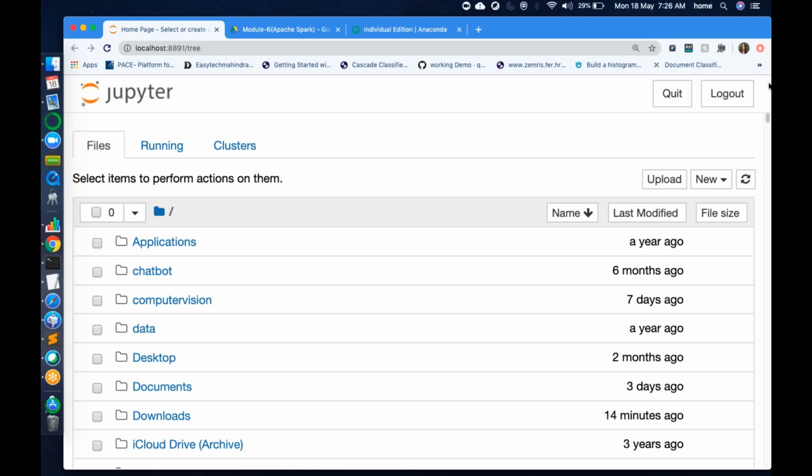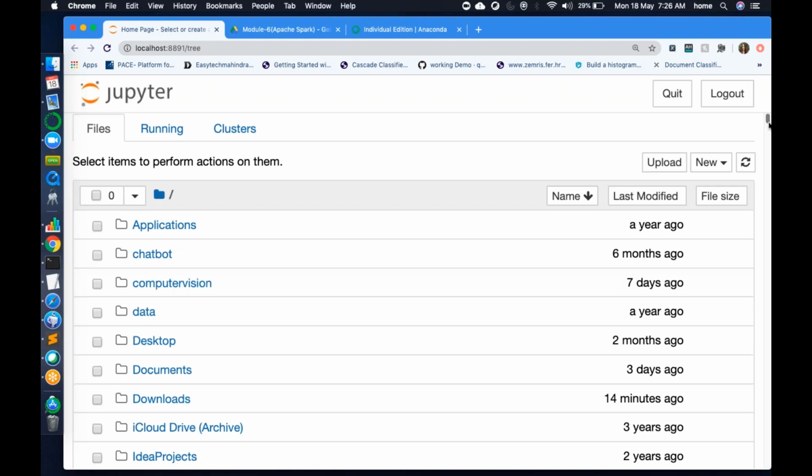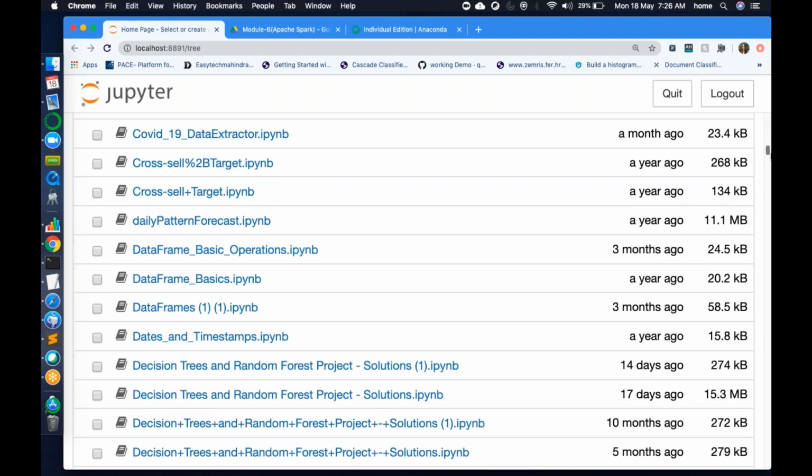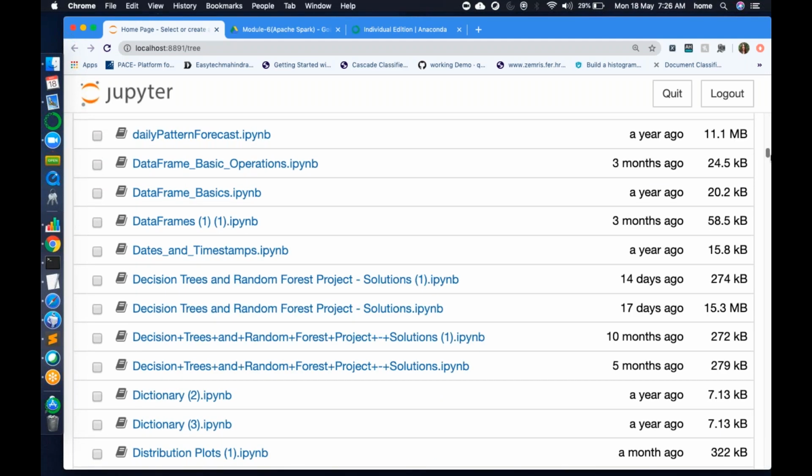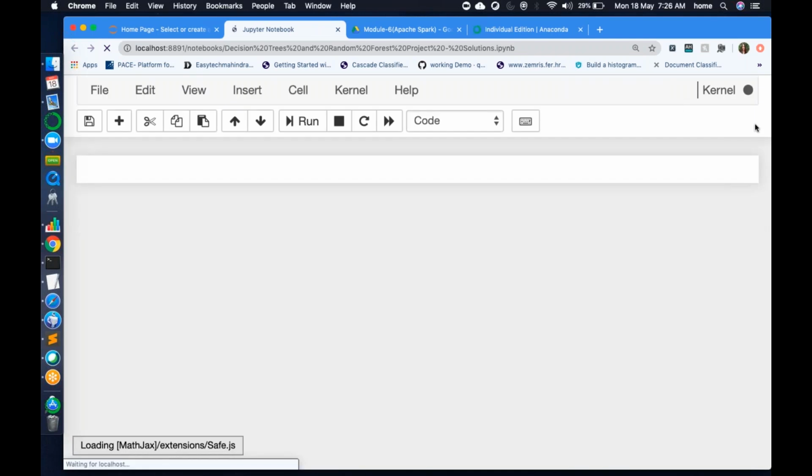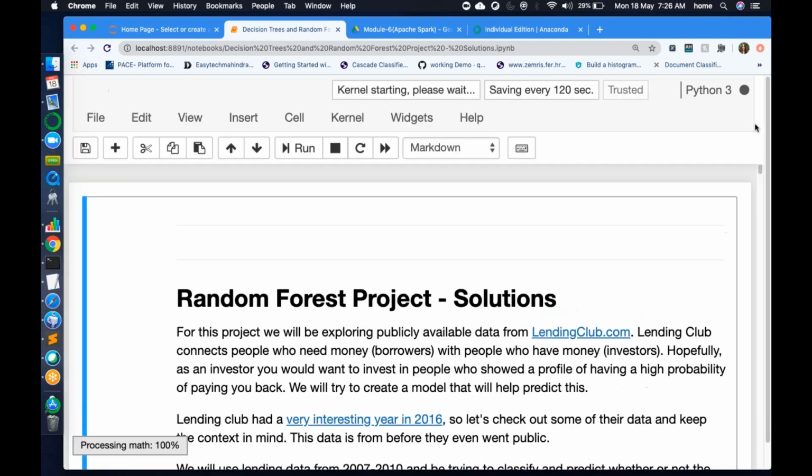Now, what is the takeaway for today and tomorrow's class? After today's and tomorrow's class, you will be able to create any kind of documents using Anaconda, using Jupyter. So for example, this is one small project. Jupyter Notebook is not only for coding, but you can write text.